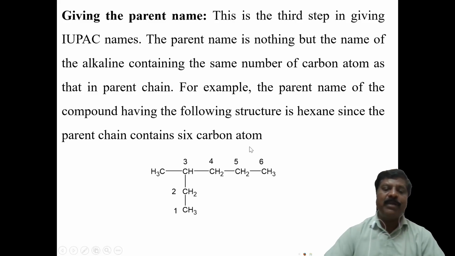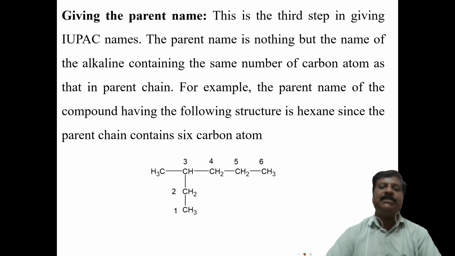For example, this compound has a 6 carbon atom chain, therefore it is called hexane. You simply say the parent word is hexane. The IUPAC name actually contains 3 parts, which I have not said earlier. One is the root word, which is the parent name. The second is the suffix, which comes after the parent or root word, and the prefix means substitution.